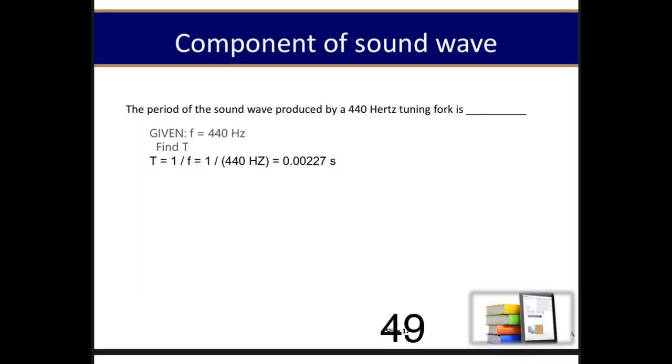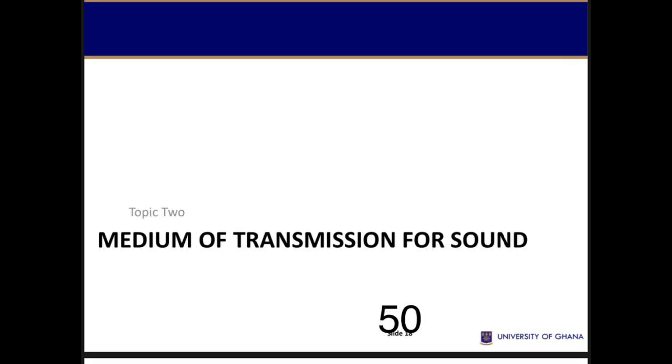What is the period of the sound wave produced by a 440 Hz tuning fork? Given: f equals 440 Hz. T equals 1/f equals 1/440 Hz equals 0.00227 s.